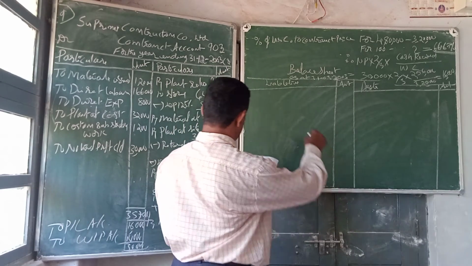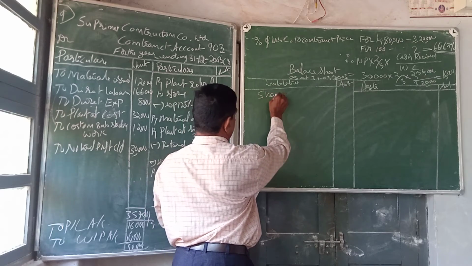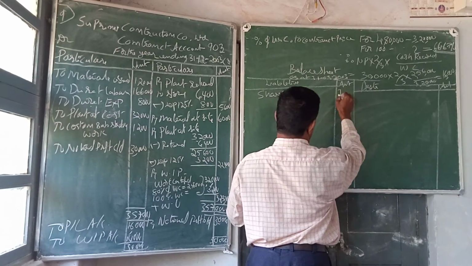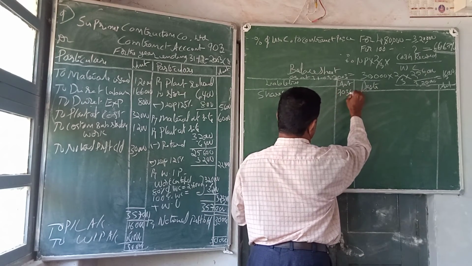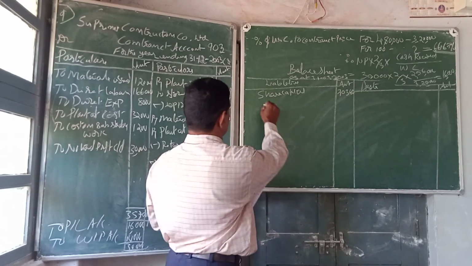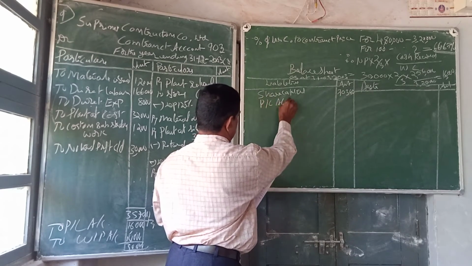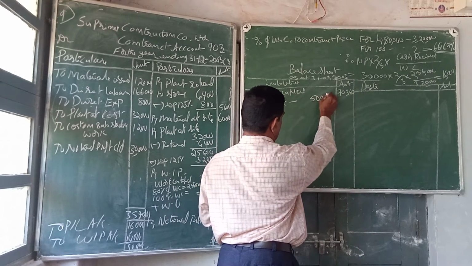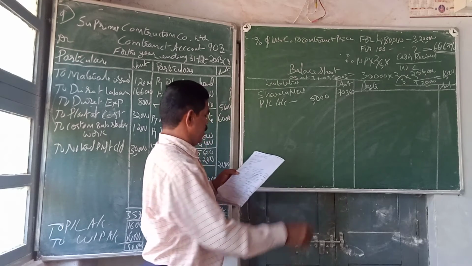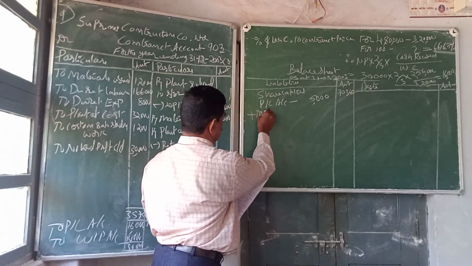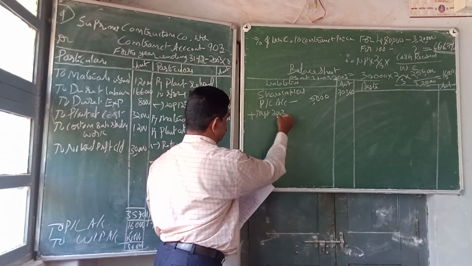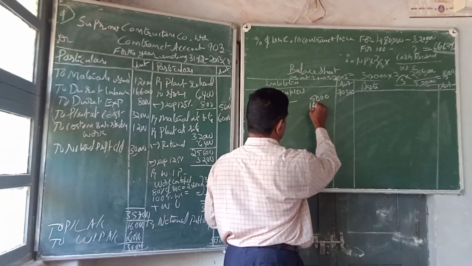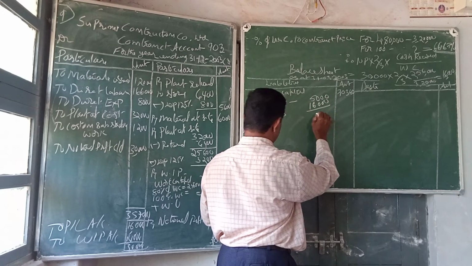So liabilities, share capital. It is given in the problem, 70,360. Then we take the profit and loss account, opening balance 115,000. Take it in the inner column. Plus profit of this year, we have transferred 16,000.